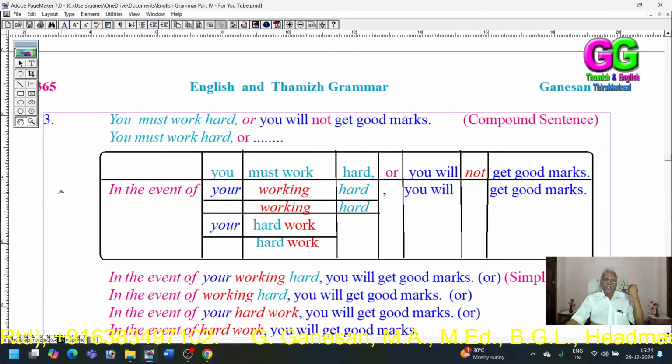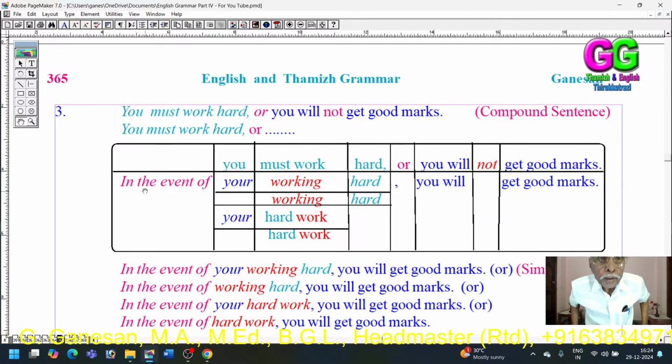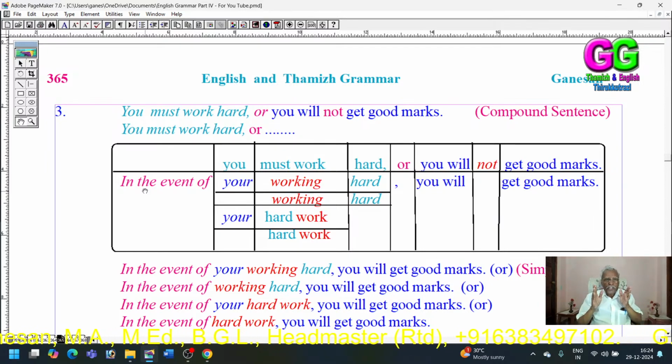And now, let us say, third example. You must work hard, or you will not get good marks. So here, this is the compound sentence. Here, the compound conjunction is "or". So this "or" has been converted into its phrase "in the event of". The phrase of the compound conjunction is "in the event of" or "in case of".